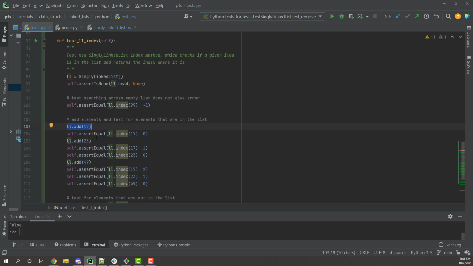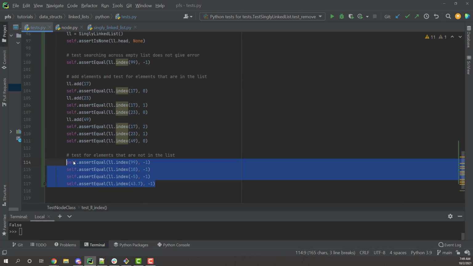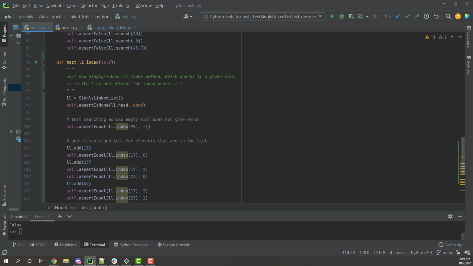Otherwise, ll.add, we're going to add 17. 17, since it's the first element we added, should be at index 0. So I'm going to check that. Then I'm going to add 23. Now remember, 23 is being added to the beginning of the list. So 23 right here is going to exist at index 0. 17 now has been moved to index 1. And then when we add 49, 49 goes to index 0. 23 is index 1 now. 17 is index 2. And then I just search for some random stuff across the list that I know is not in there, and I expect it to return -1. So those are my test cases.